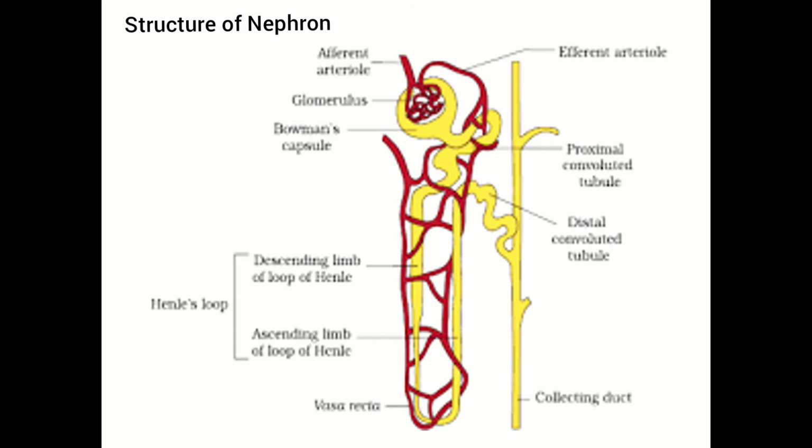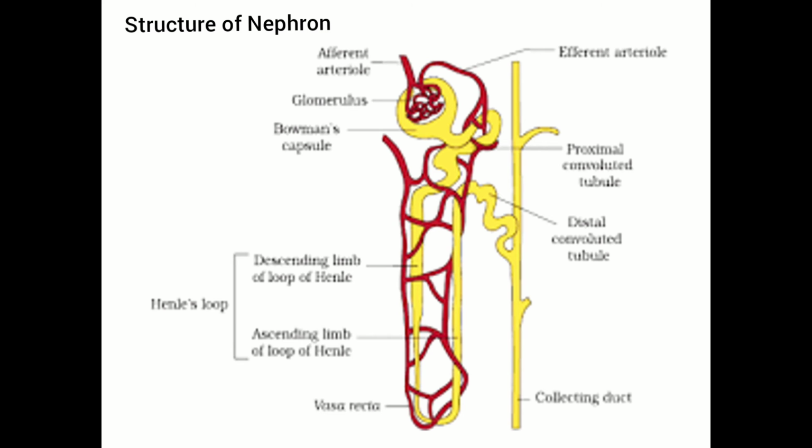The lumen of the capsule is continuous with the narrow lumen of the entire tubule. The tubule continues to form a highly convoluted proximal convoluted tubule. Brush-bordered cuboidal epithelium cells line the lumen of PCT.